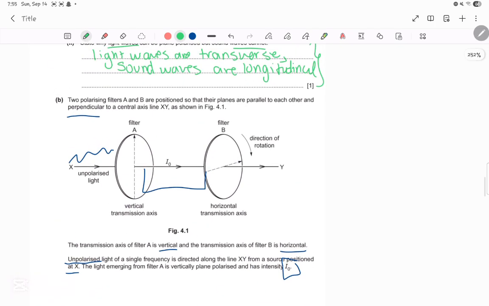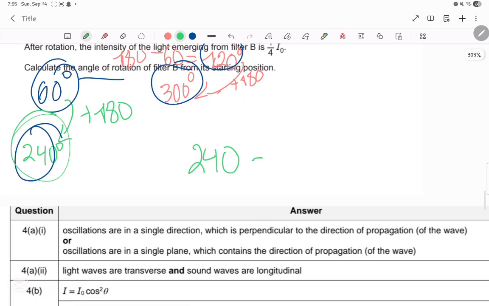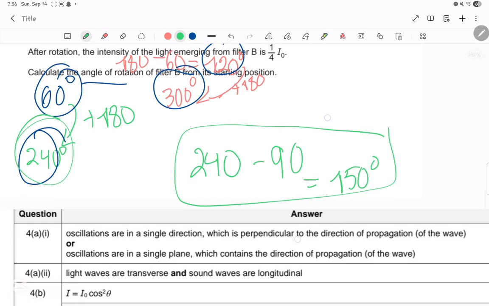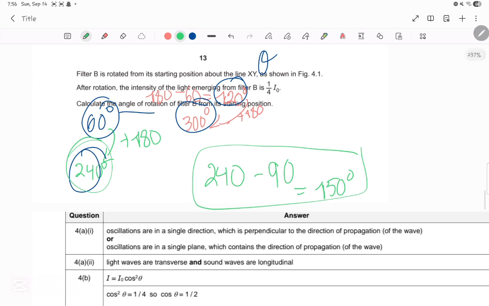If you go up, they said that it is perpendicular to the central axis xy. And when they say perpendicular, this means 90 degrees. So that means you will go back down and you will do 240 minus 90, which is 150 degrees. Of course, this is one of the many possible answers. You can choose any value you want and substitute. So you could say 120 minus 90, which is 30 degrees, that's also correct. Or 300 minus 90, which is 210 degrees. But in all cases, they are all correct.